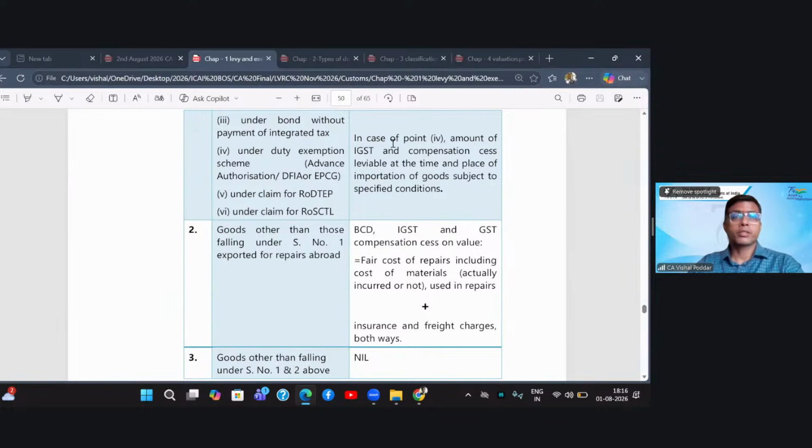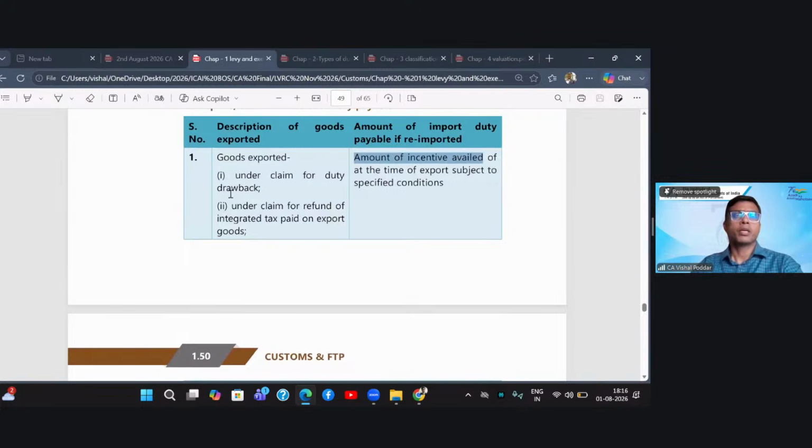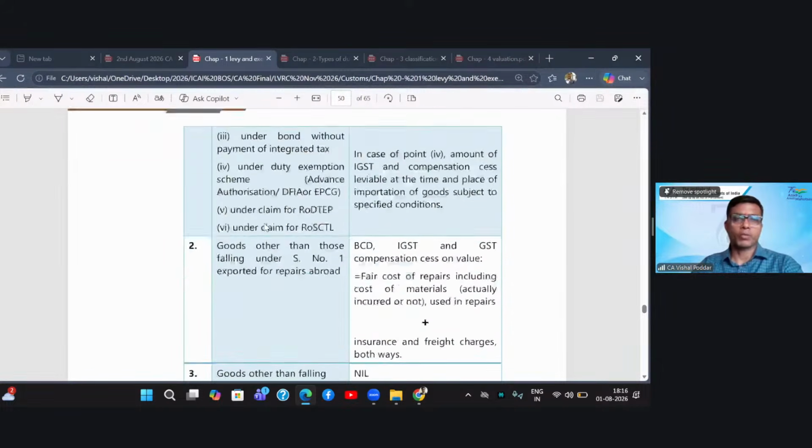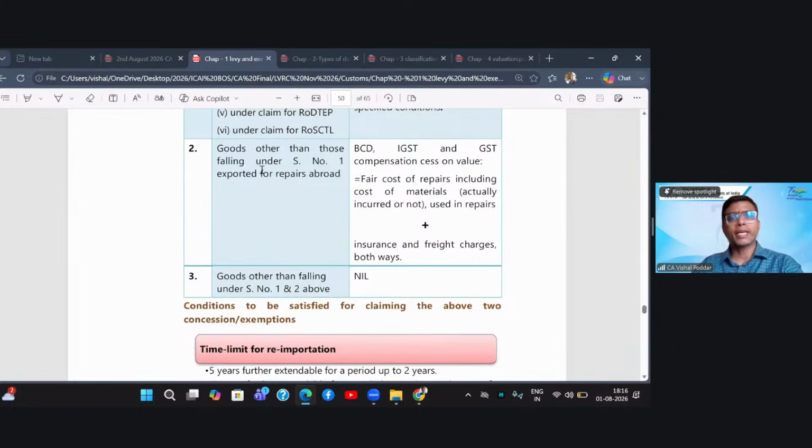Next, in case of point 4, that is where the goods are imported under a duty exemption scheme, the amount of IGST and compensation cess will be leviable at the time and place of importation of such goods. Now see, these are the various schemes or benefits which you may have utilized at the time of export. Then comes the second category, goods other than those falling under serial number 1 exported for repairs abroad.